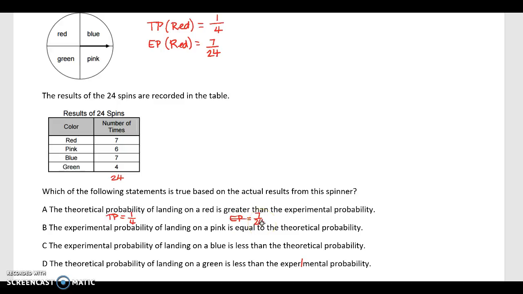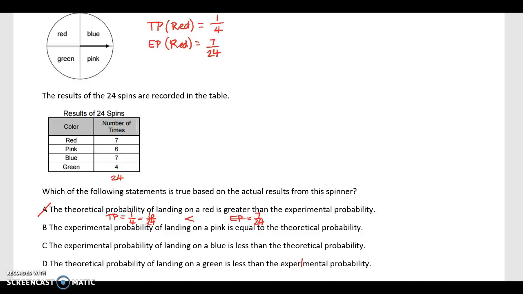Well, it's hard to compare them with different denominators, right? So can we make this into something over 24? So we can compare it. Let's see, 4 times 6 is 24. So 1 times 6 is 6. So 6 over 24 versus 7 over 24. So is 6 over 24 greater? No, it's less than actually. So that's not right. Let's look at the next one.